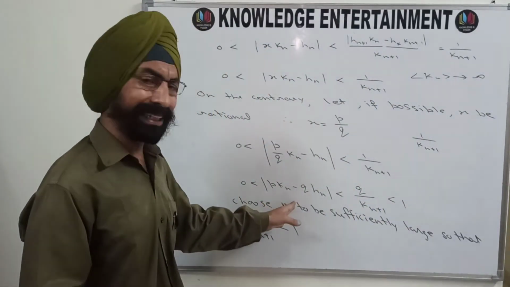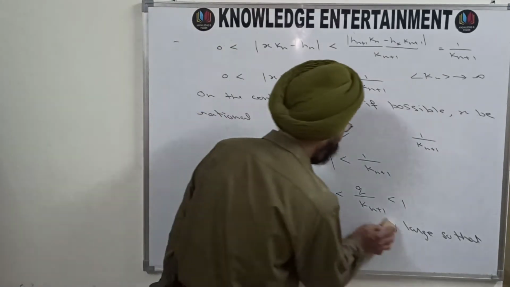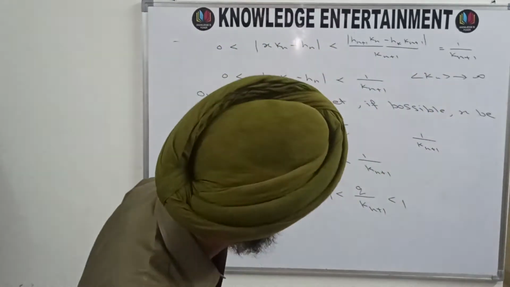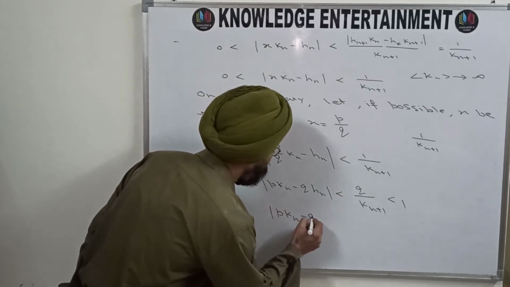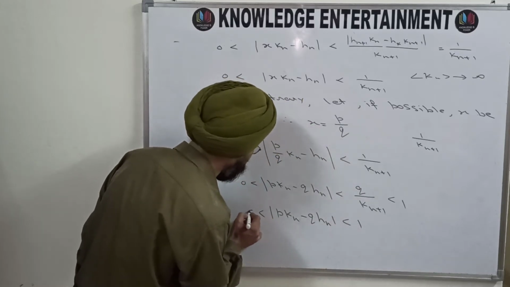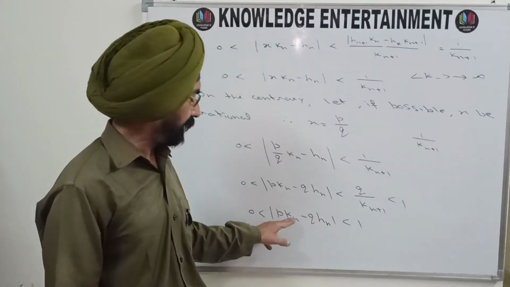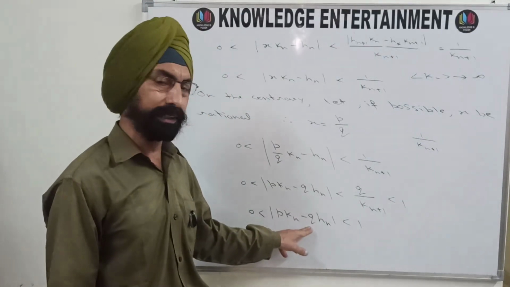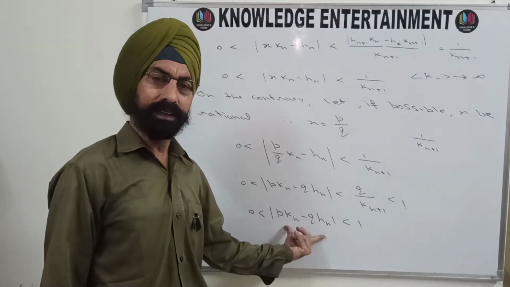So what you are getting from this step? You are getting from this step that this quantity, |p Kn minus q Hn|, is less than 1 but is greater than 0. Your p is an integer, Kn is an integer, q is an integer, Hn is an integer. So that means this is an integer.